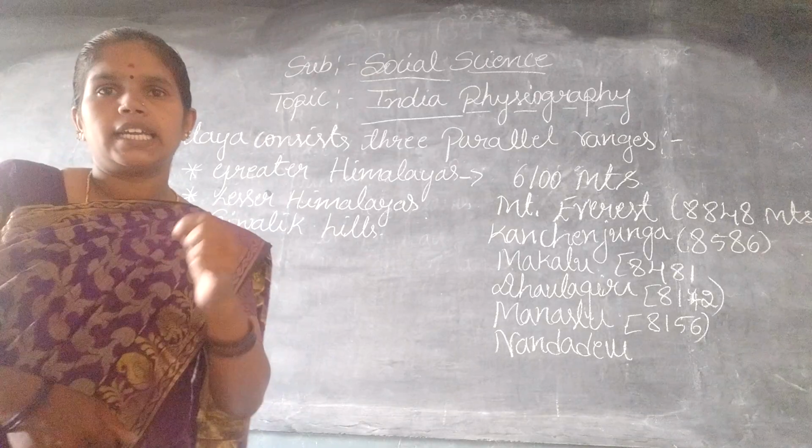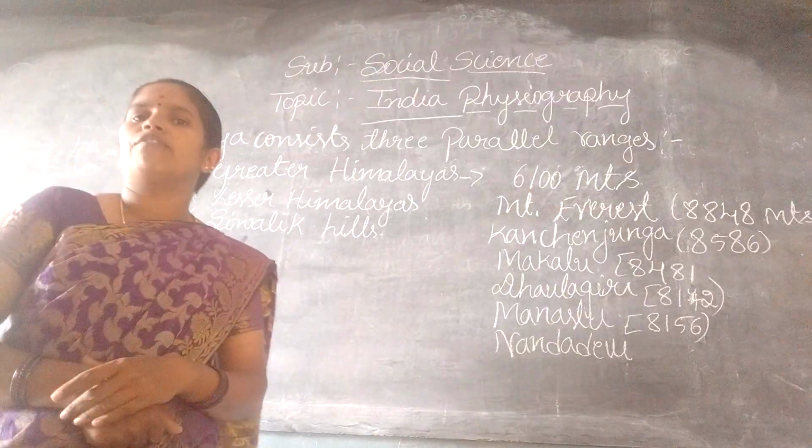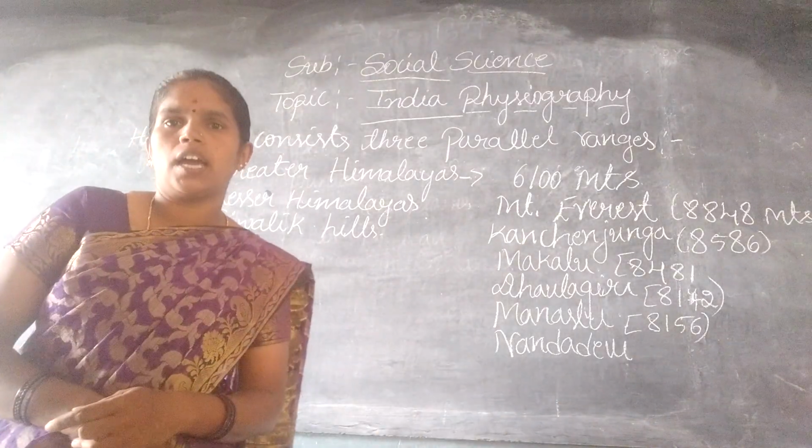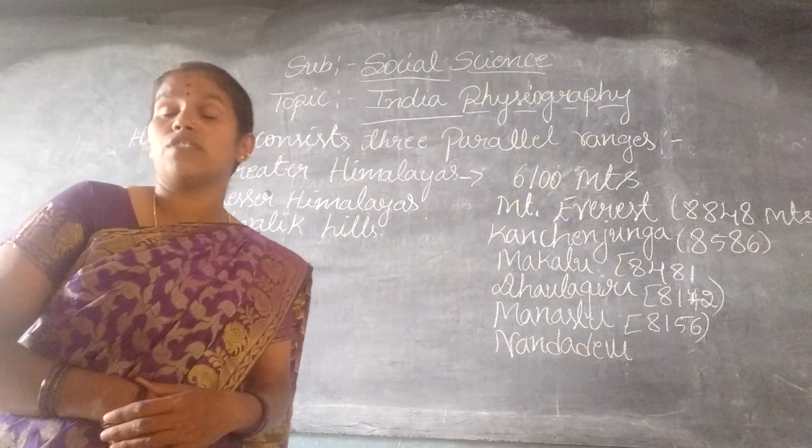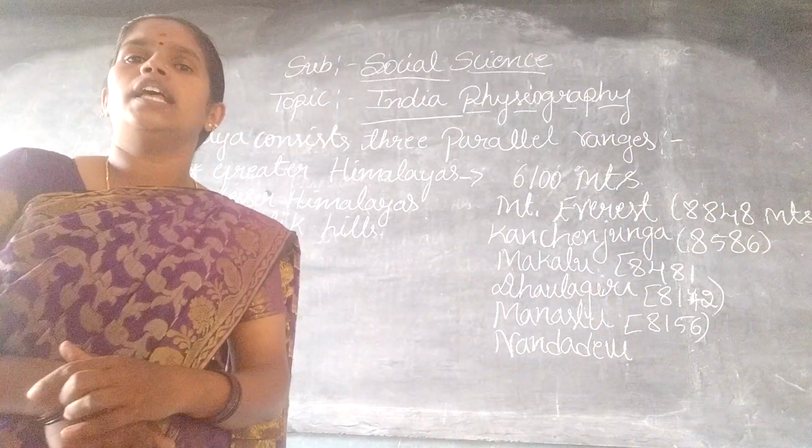First one is the Greater Himalaya. Second one is the Lesser Himalaya. Last one is the Shivalik Hills.